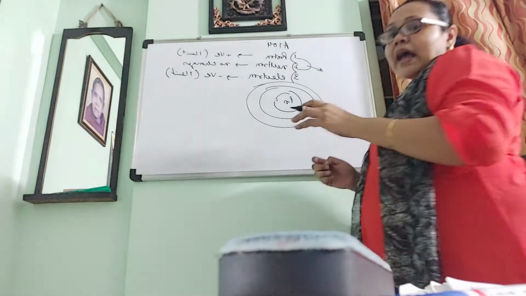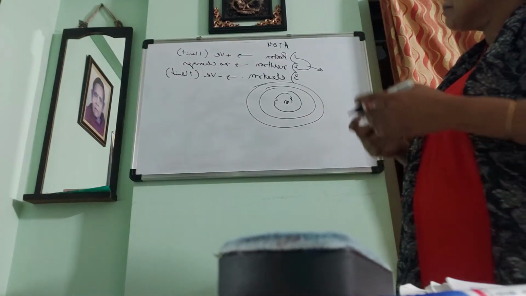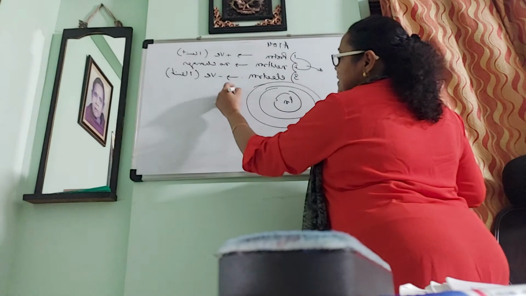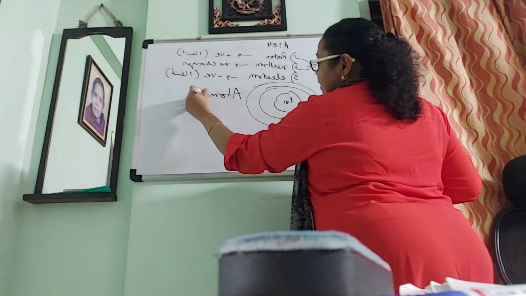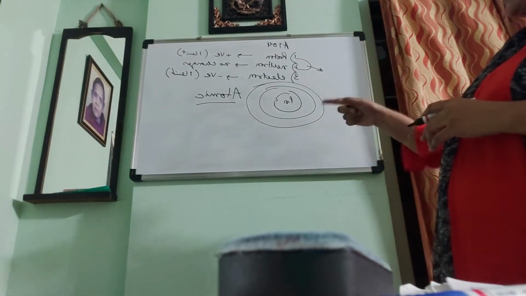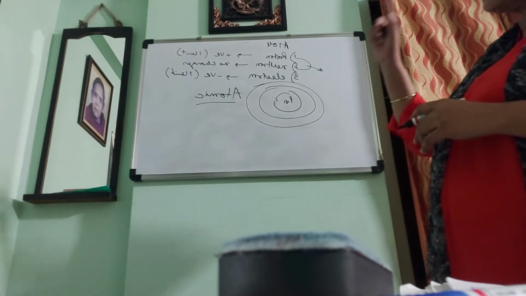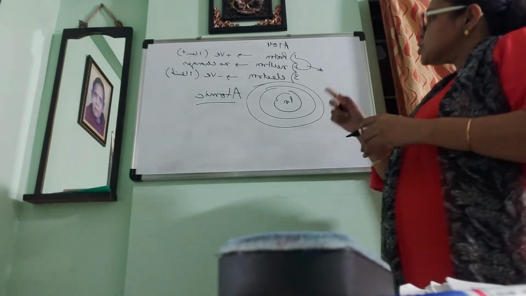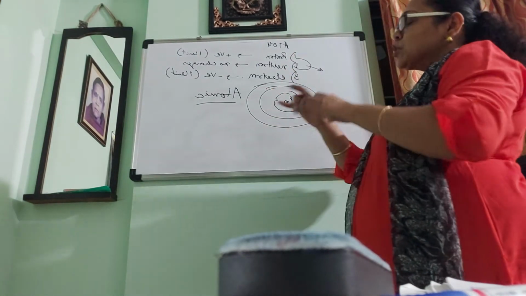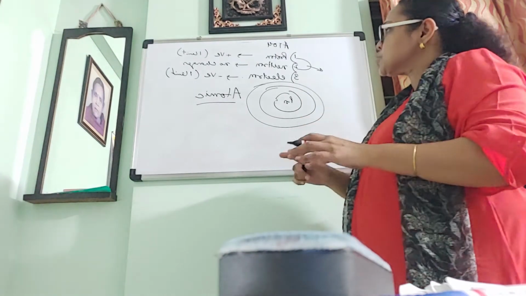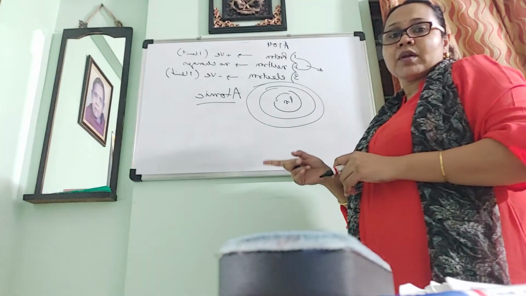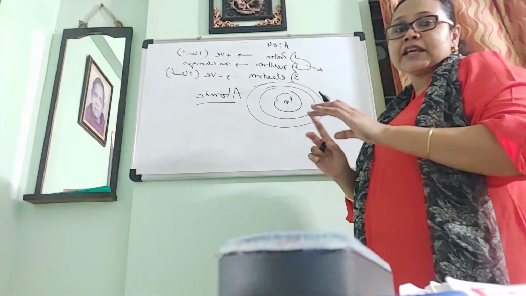Now I am explaining the atomic number and mass number of an element. So what is an atomic number? The atom has a positive charge and a negative charge, but both possess 1 unit and 1 unit. So the atom itself has no charge, because the number of protons and the number of electrons in an atom is equal.